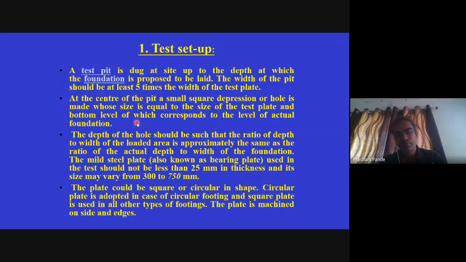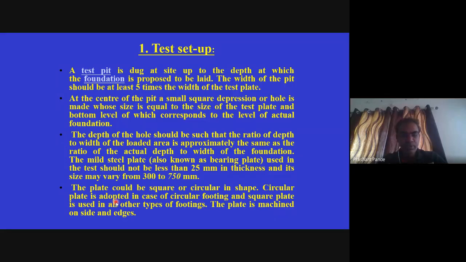The depth of the hole should be such that the ratio of depth to width of the loaded area is approximately the same as the ratio of actual depth to width of the foundation. The mild steel plate, also known as a bearing plate, used in this study should not be less than 25 mm in thickness. Its size may vary between 300 to 750 mm. The plate could be square or circular in shape.